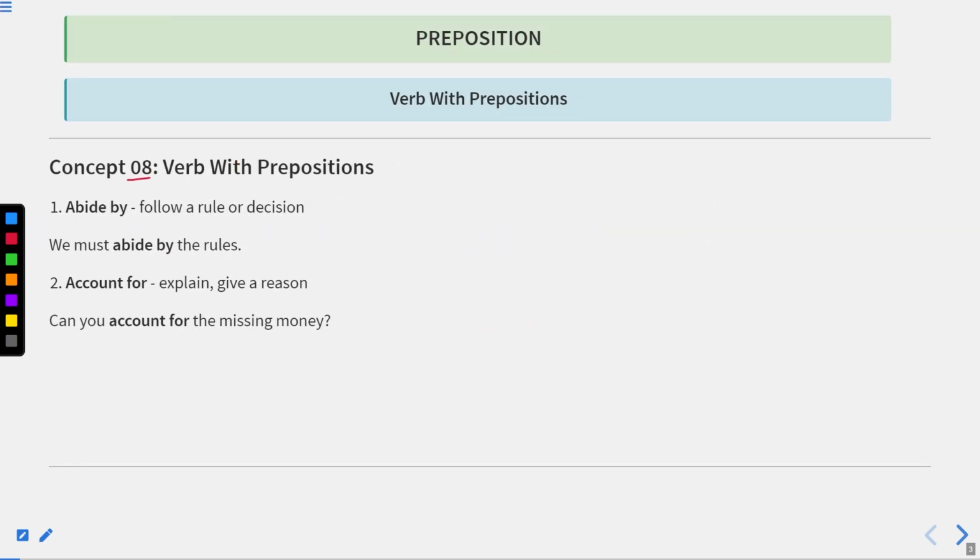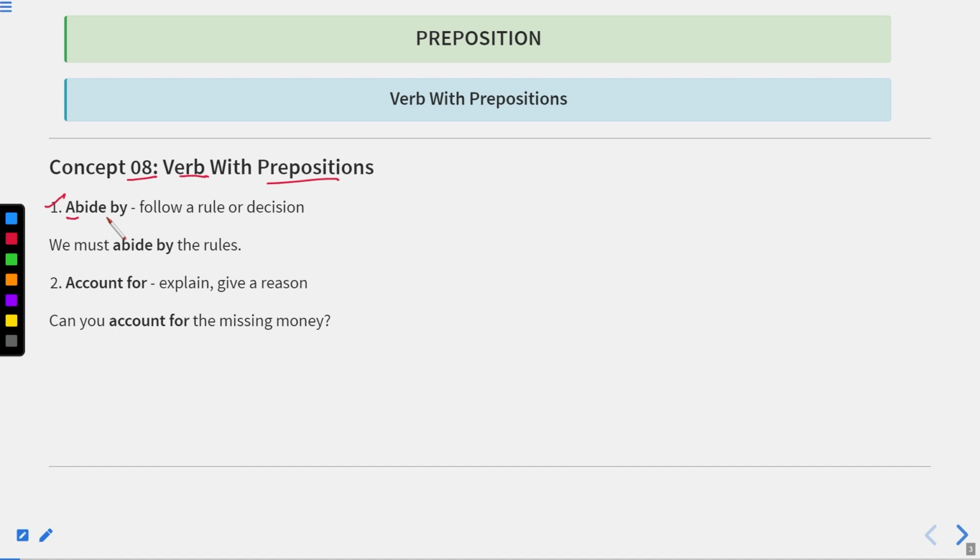So this is concept number 8 where we add verb with prepositions. It will become a phrase. We'll see the meaning of that phrase and the use of that phrase in the sentence. However, if the preposition changes in the same verb, the meaning will be changed. Okay, so here we are going to discuss some phrases related to preposition or preposition phrases. So let's begin this session.